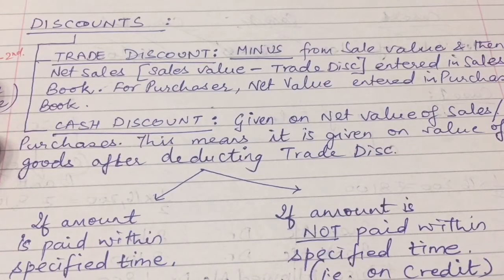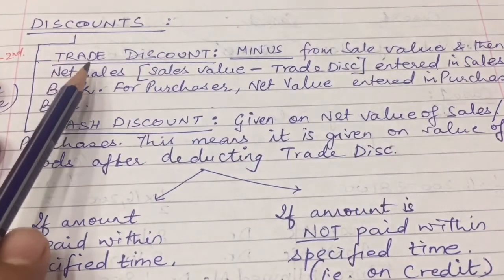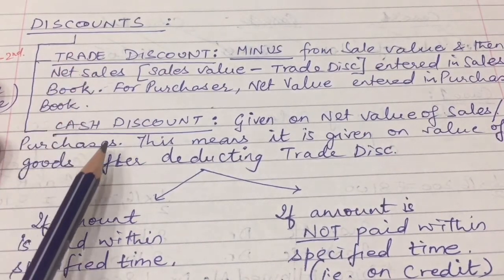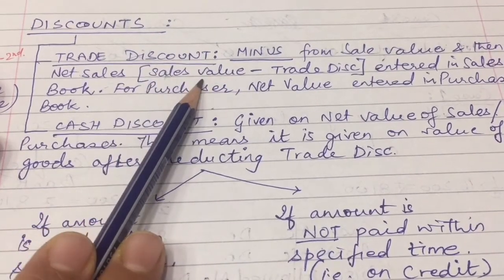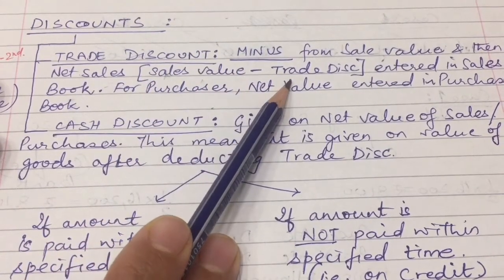Another confusing topic is discounts. Now, usually there are two types of discounts. One is trade discount, another one is cash discount. Now, trade discount is sales value minus the discount.